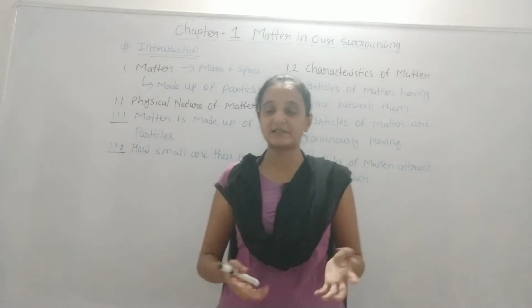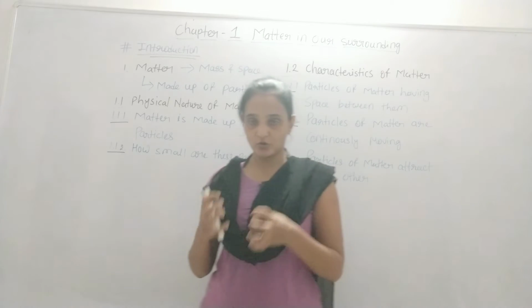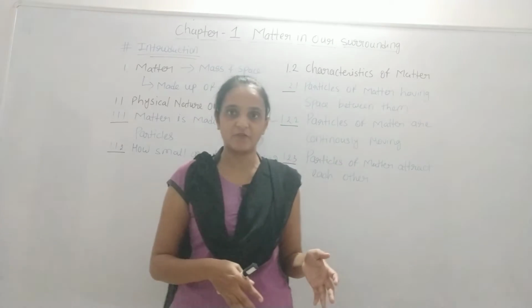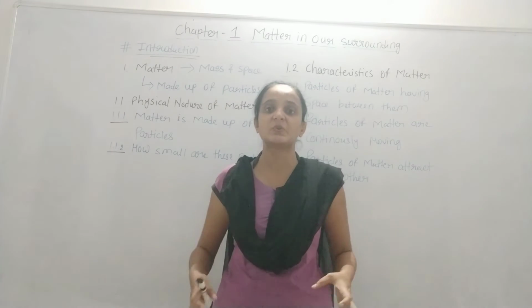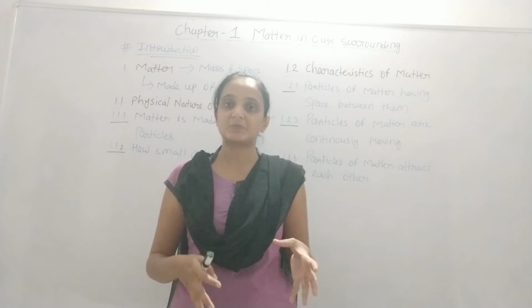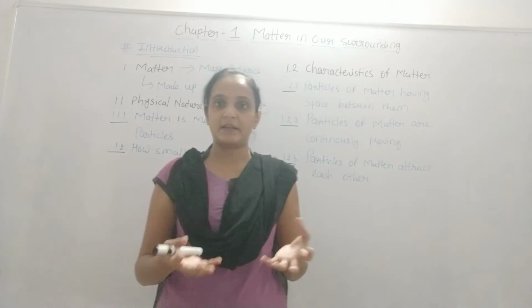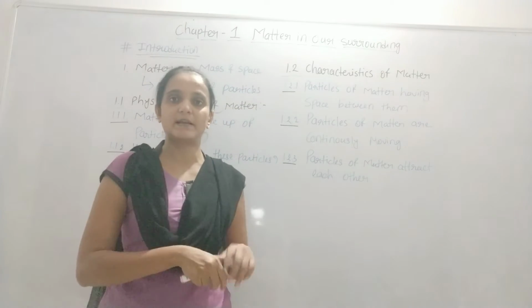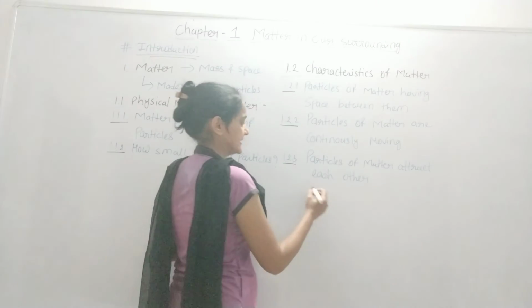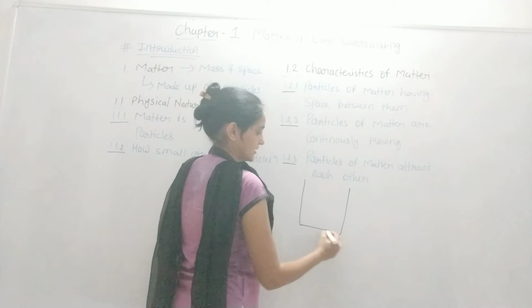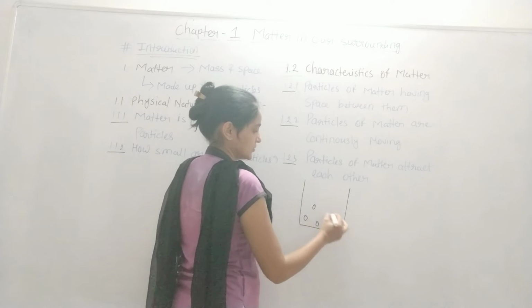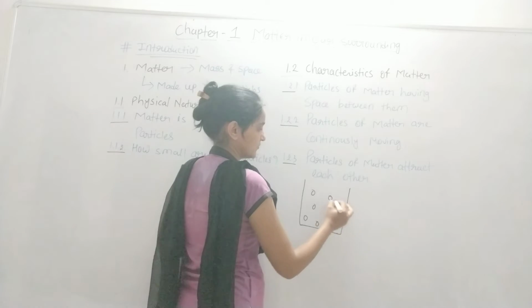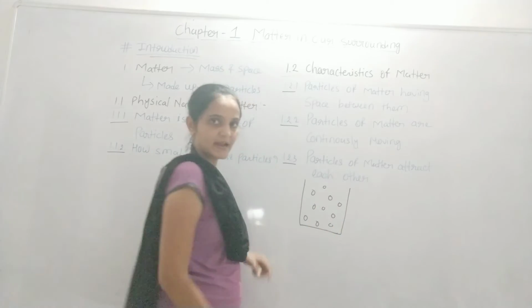How is it taking place? Because water, which is in liquid form, has some space between its particles. In that space, the potassium permanganate particles adjust themselves and make the whole solution purple in color. Suppose here I am indicating a particle of water. This way, the particles of water have space between them, right?